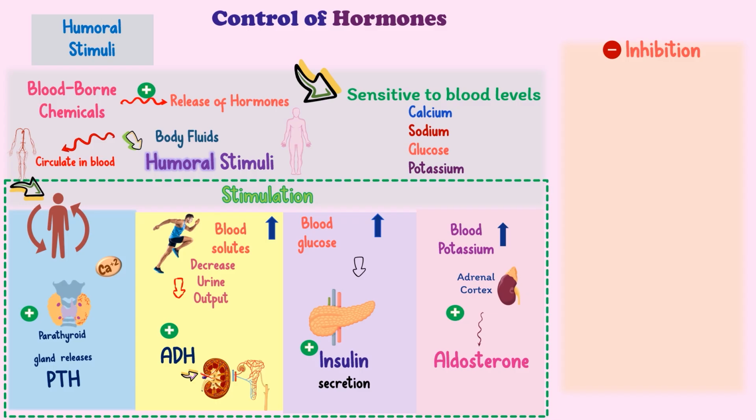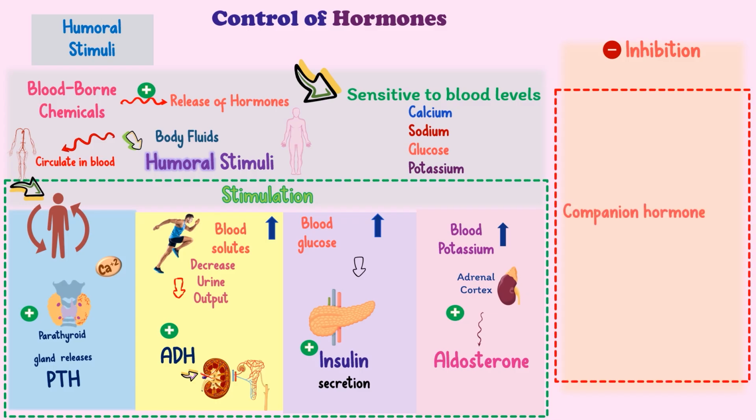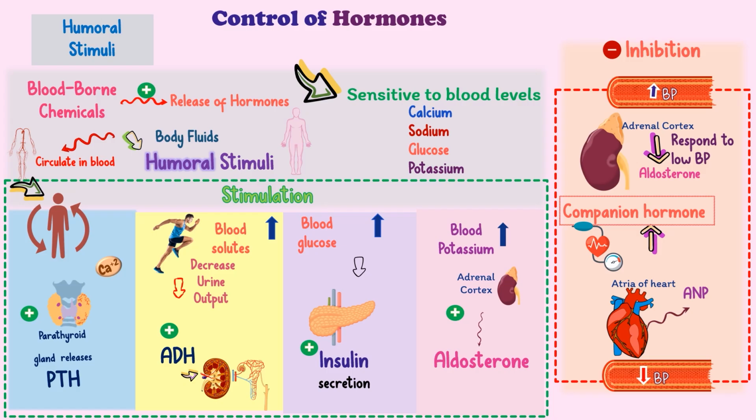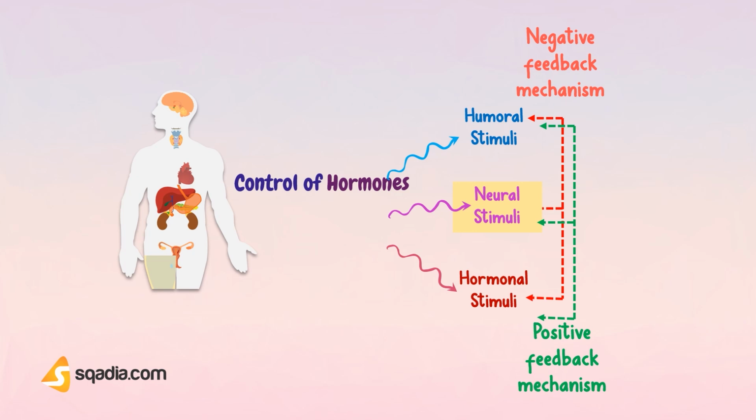Now, inhibition of hormone release by humoral stimuli. There exists a companion hormone that opposes the secreted hormone and counteracts its action. For example, to increase blood pressure, the adrenal cortex secretes the hormone aldosterone in response to low blood pressure. However, if blood pressure goes up, the heart secretes the hormone atrial natriuretic peptide, ANP, which lowers blood pressure. Therefore, aldosterone and ANP work together to maintain homeostasis of blood pressure.